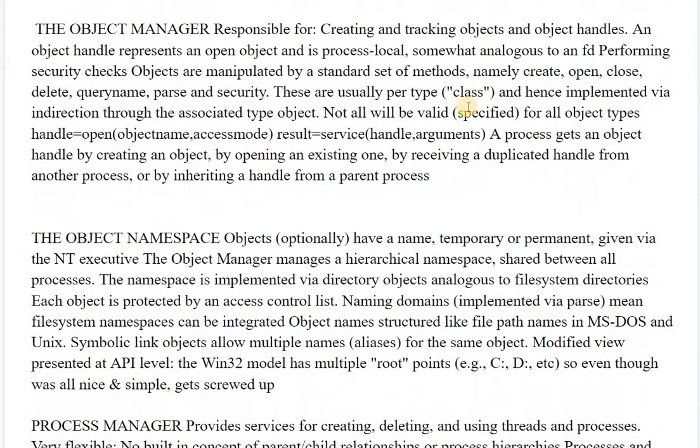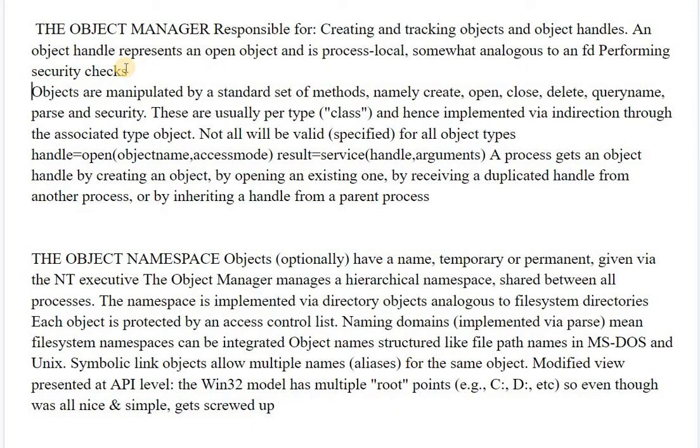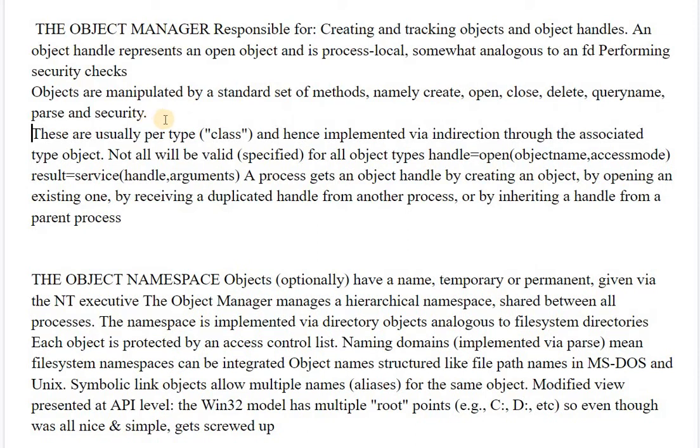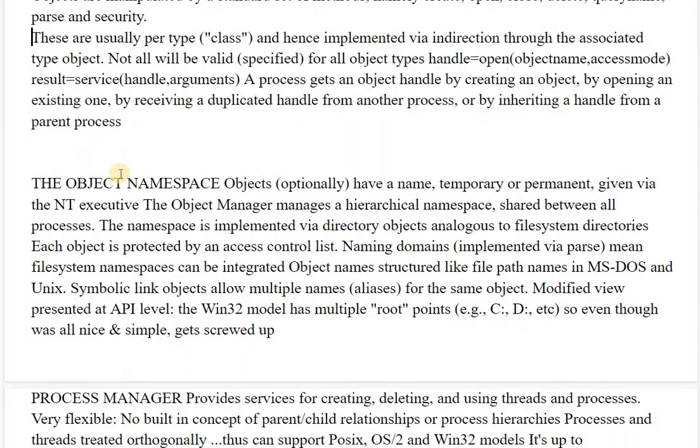The object manager's responsibilities are creating and tracking objects and object handles. An object handle represents an open object and is process local, somewhat analogous to a file descriptor, performing security checks. Objects are manipulated by a standard set of methods, namely create, open, close, delete, query name, parse, and security. These are usually per type or per class, and hence implemented via indirection through the associated object type.